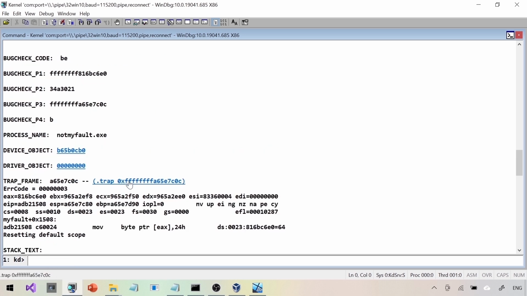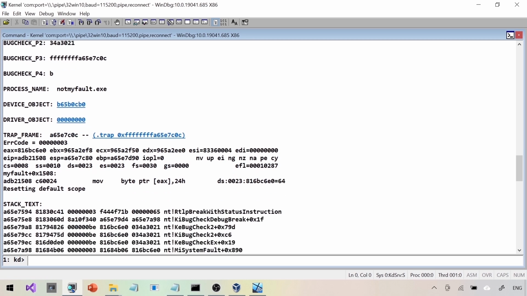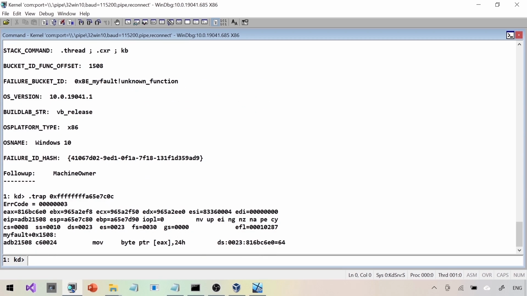As usual, I'm going with .trap to see the actual registers. We have the .trap here, and you can just click on that .trap. In the .trap output, we can see the address we are trying to write to. It is 816BC6E0 and that is byte ptr [eax+24h]. This is the address we are trying to write to. We need to see why we are getting a problem when we are trying to write to this particular address. That's what we're going to look at.